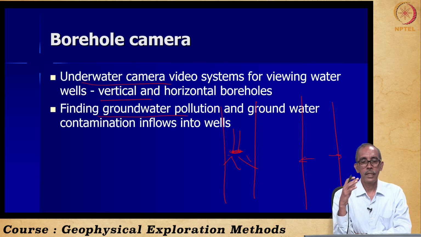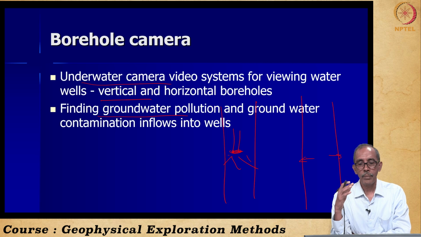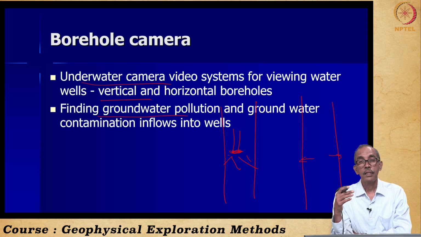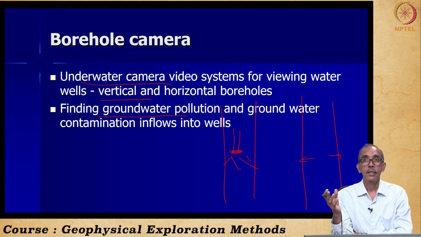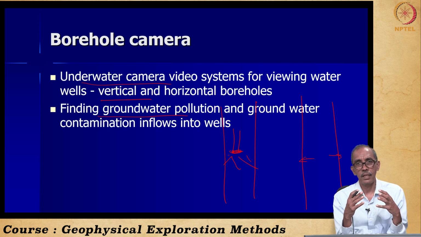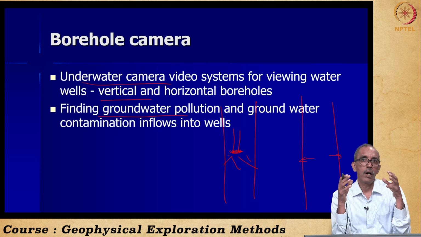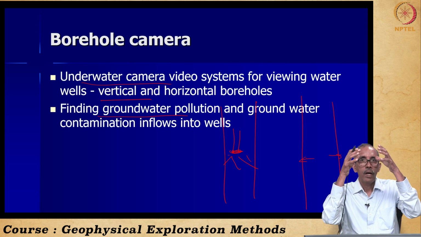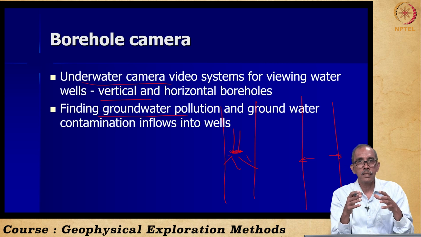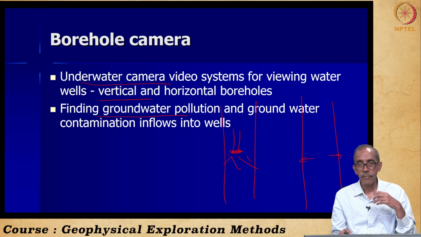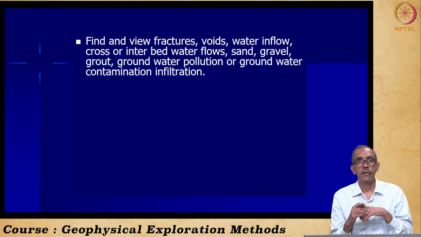It helps us to delineate zones that are affected by groundwater pollution, and also we can literally see whether there is any groundwater contamination or contaminated groundwater is flowing into the wells. Suppose if it is of a different color, otherwise it is difficult, right? That means we are literally seeing the flow of water, right? So everywhere the water may be standing still. At some places you can also see the currents, right? Movement of water in conducive conditions, right?